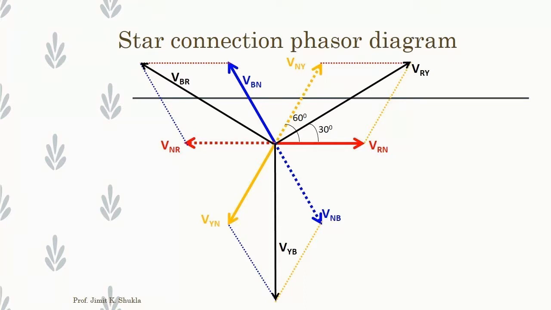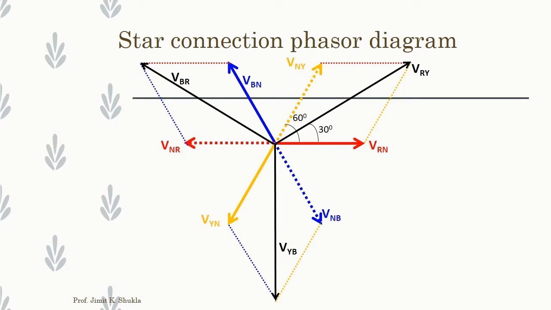See, this is the phasor diagram of phase voltages and line voltages. Any phase you take, it may be R phase or Y phase or B phase, any phase. This is the phase voltage and this is the line voltage. So the angle between phase voltage and line voltage is 30 degrees. So suppose if the phase voltage is at 1 degree, the line voltage will be 31 degrees.